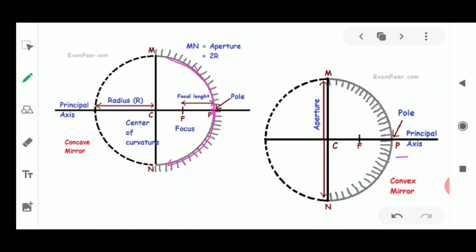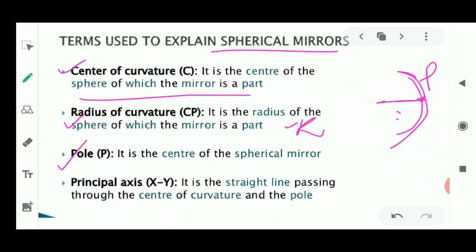Okay, so this is showing you the diagram of a concave mirror and a convex mirror. These have differences in the reflecting surface, but the words we use are very similar in these types of mirrors.